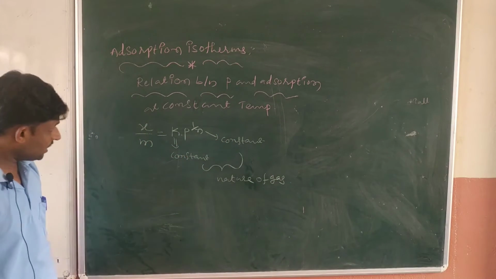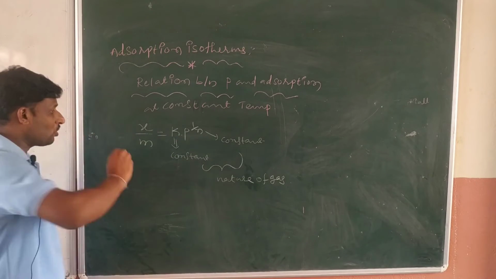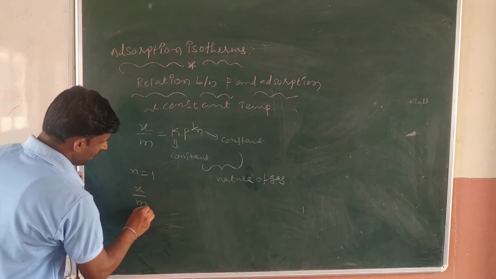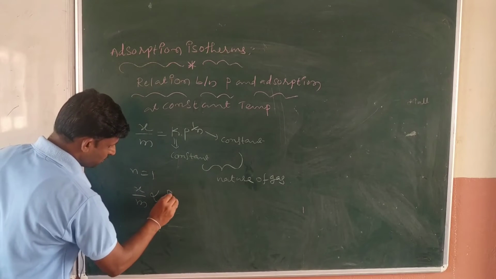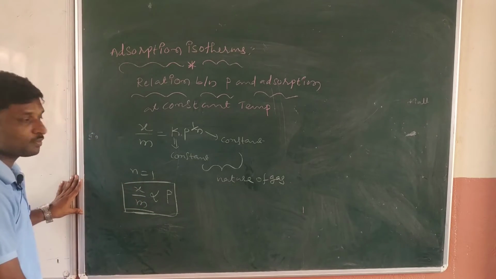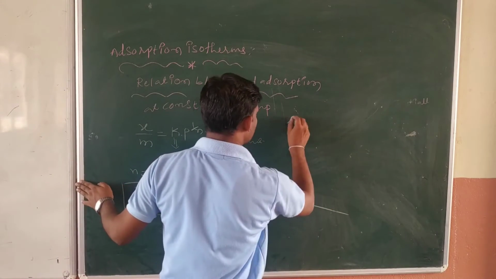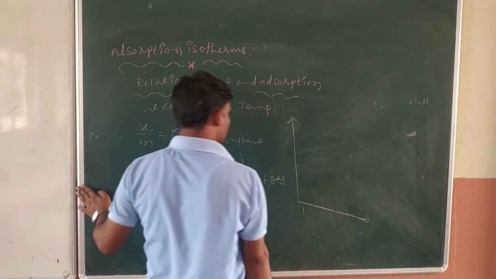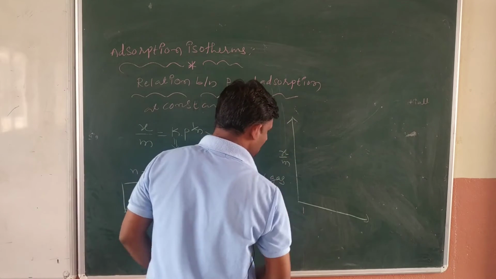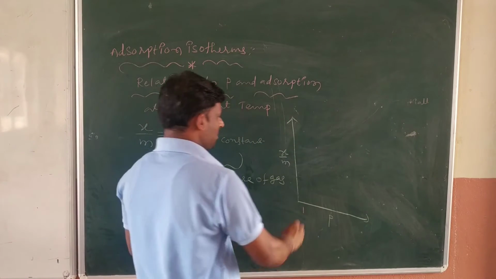So, for example, when n value is equal to 1, x by m is directly proportional to p. It is dependent on the pressure. In such a case, we may get isotherms when taking the graph between x by m and p at constant temperature.